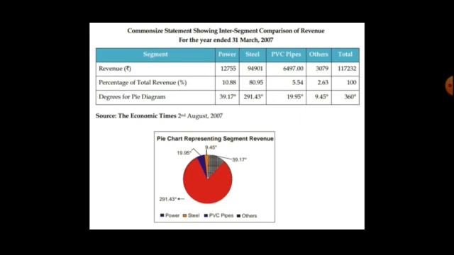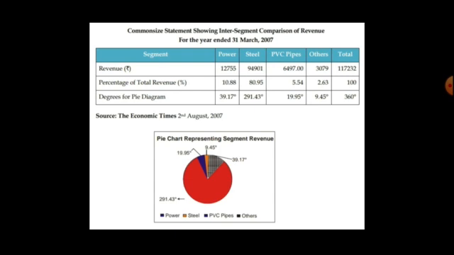First of all, you can see the tabular way, how the data is divided among the segments. Here you can see the segment-wise data presented in tabular form. They have four products, basically power, steel, PVC pipes and others, that means they might be producing certain things as miscellaneous.